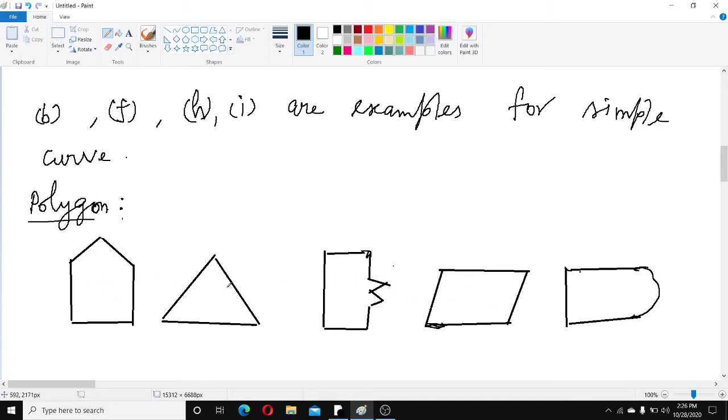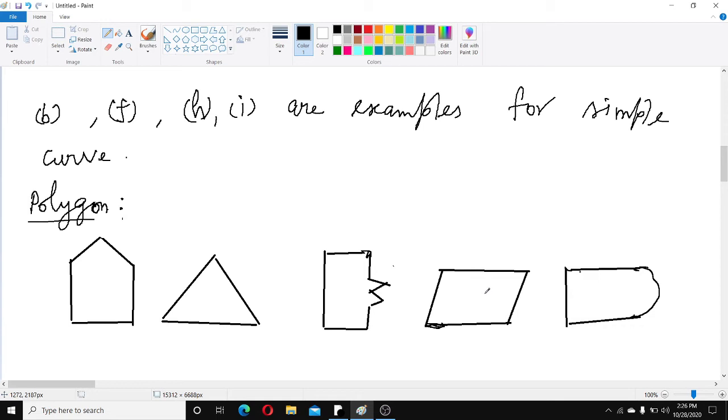First one bounded by line segments, second one, third figure, fourth figure also bounded by line segments. In the last figure, you see this side is a line segment, this side also a line segment, but only this side is bounded by a curve. Here you see these first four figures are bounded by line segments, so they are called polygons.